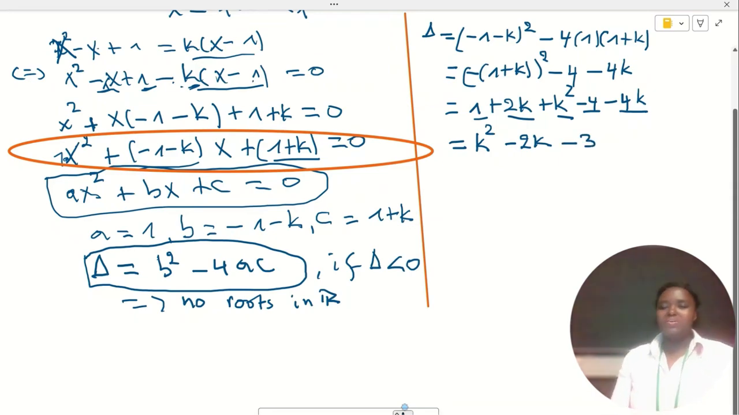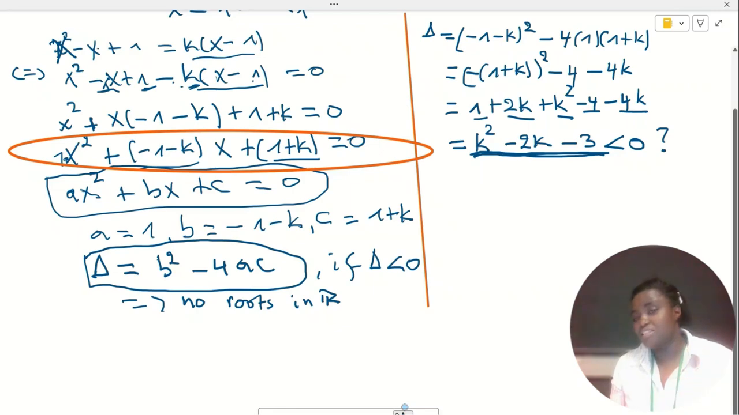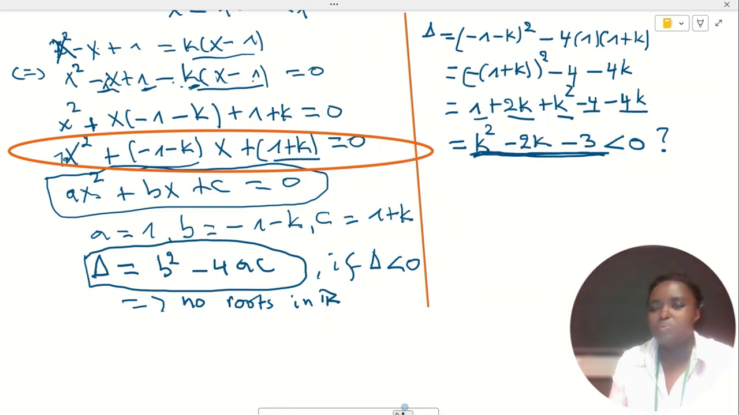Okay, so we are interested in values for which this value is less than 0. When? To know when it's less than 0, we need first to know when this expression will be equal to 0. To know when it is equal to 0, we need to factorize it. We need to solve it.